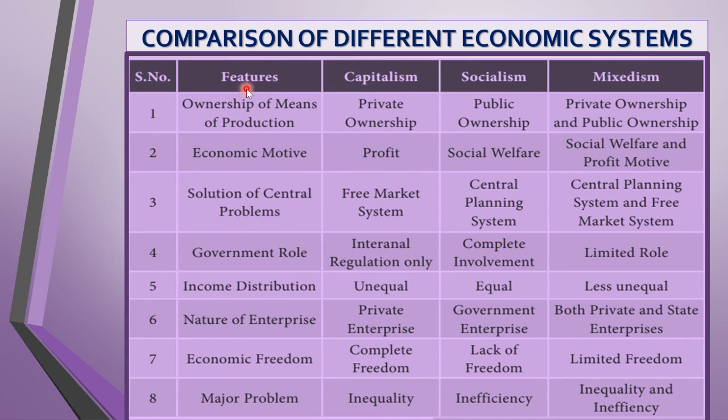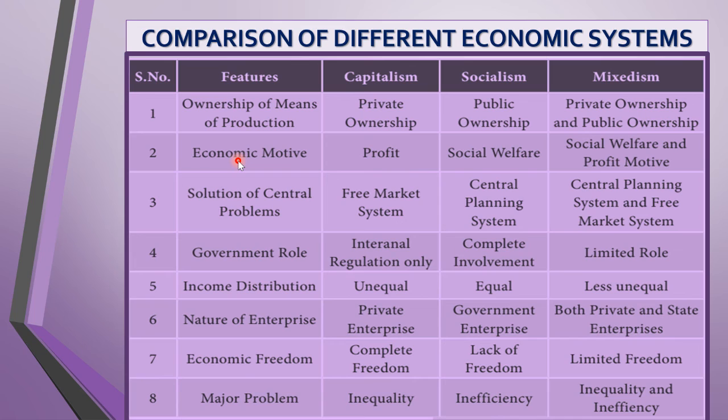So based on features, what are the differences? We have 8 features. Ownership of means of production. In capitalism, who owns all the property? Private people own. There is complete freedom. Socialism, everything is owned by the government. Mixed economy, you have the private as well as the public. So ownership of means of production. In capitalism, it is privately owned. Socialism, it is owned by the public. Mixed economy, private ownership and public ownership.